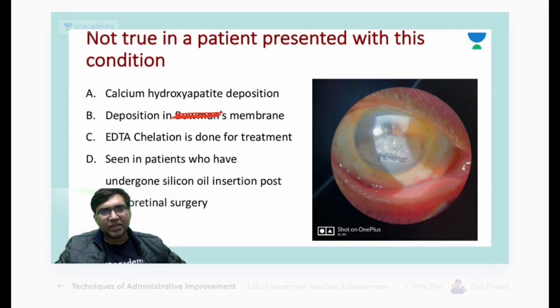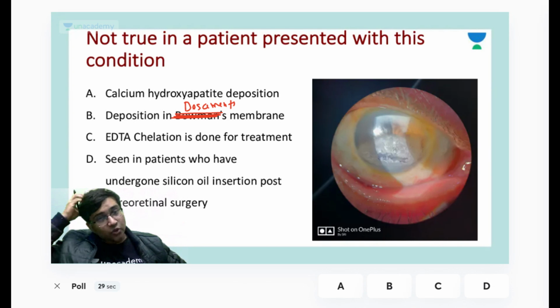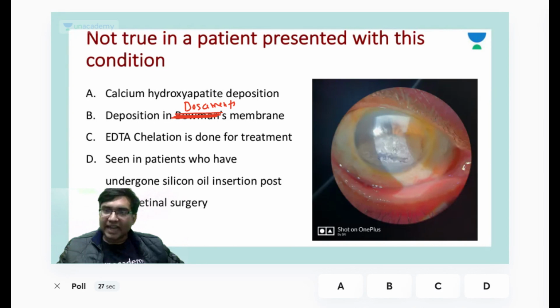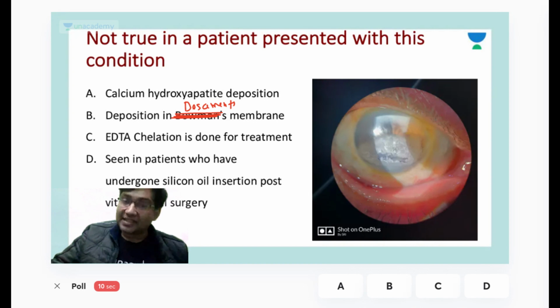Remember, option B was Descemet's membrane. So what is the diagnosis here? Can anyone tell me? If you are able to get the diagnosis, you would be able to answer the question.